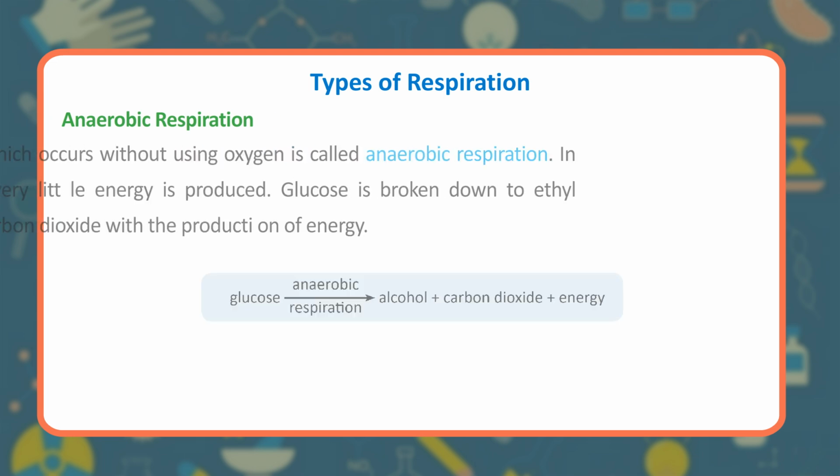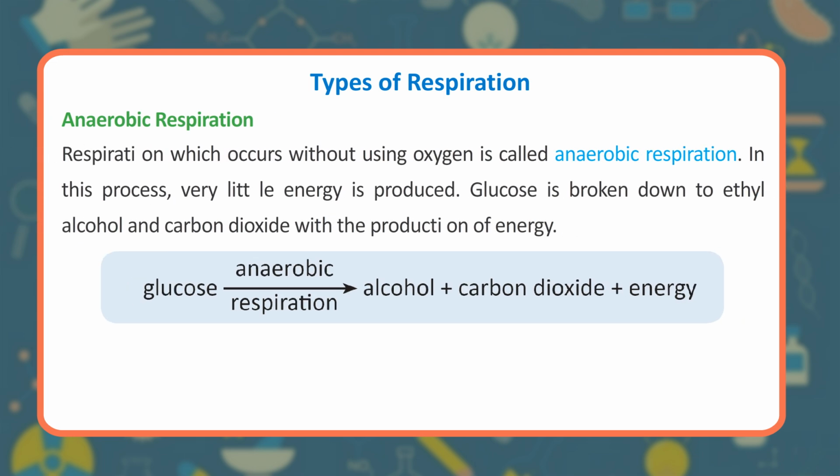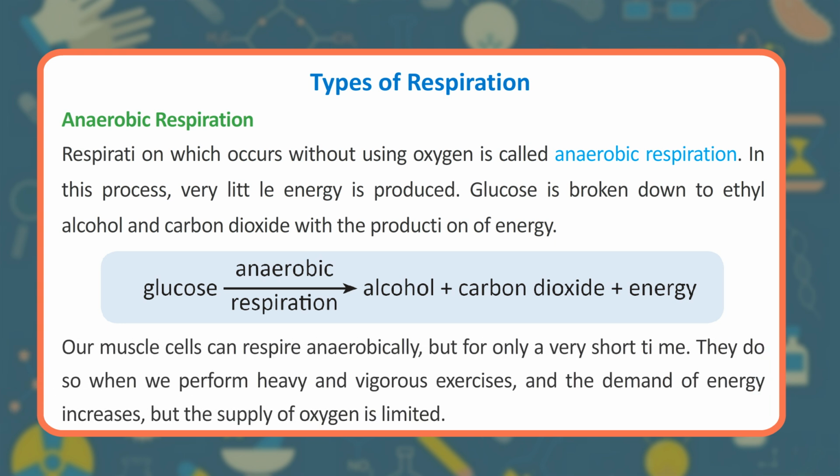Anaerobic respiration. Respiration which occurs without using oxygen is called anaerobic respiration. In this process, very little energy is produced. Glucose is broken down to ethyl alcohol and carbon dioxide with the production of energy. Glucose, by anaerobic respiration, gives alcohol plus carbon dioxide plus energy. Our muscle cells can respire anaerobically, but for only a very short time.